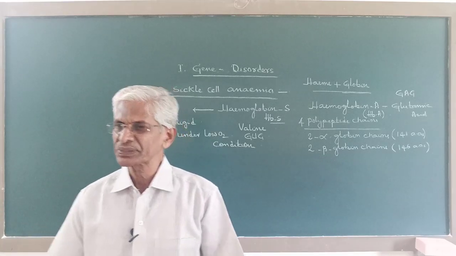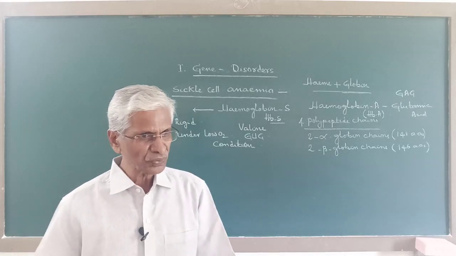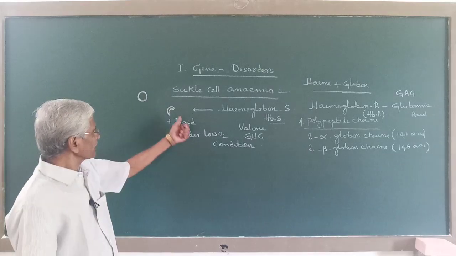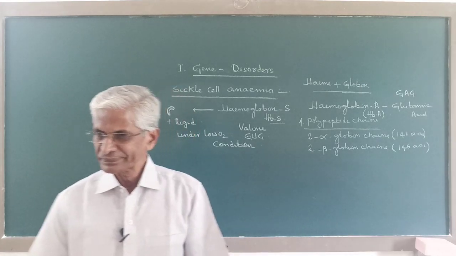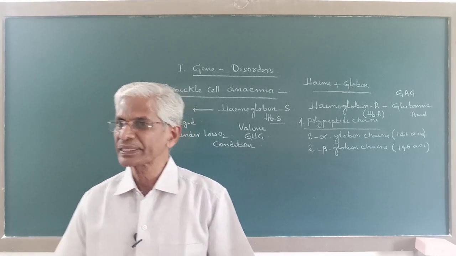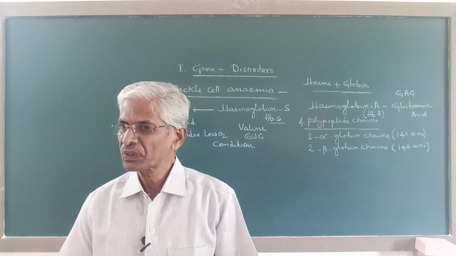Blood circulation becomes poor, and in addition, the red blood corpuscles, being rigid, have the tendency to degenerate, that is, they break, and they have a tendency to clot.